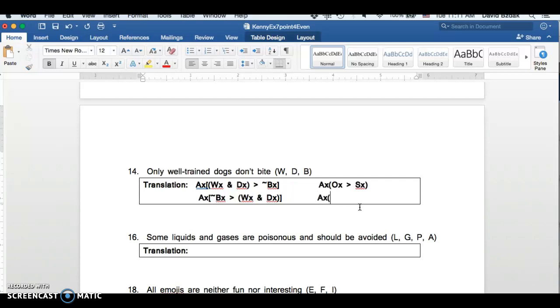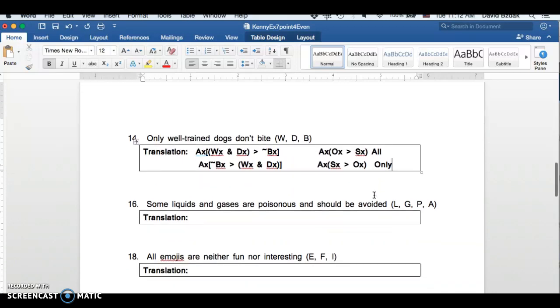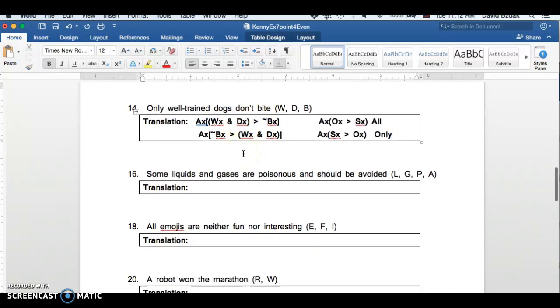So the "only then" just flips the order. So now this says for all x, if x is smart, then x is an OCC student. So "only then" flips the order from "all." Okay? So this is "all." This is "only." And that's what we did here too.